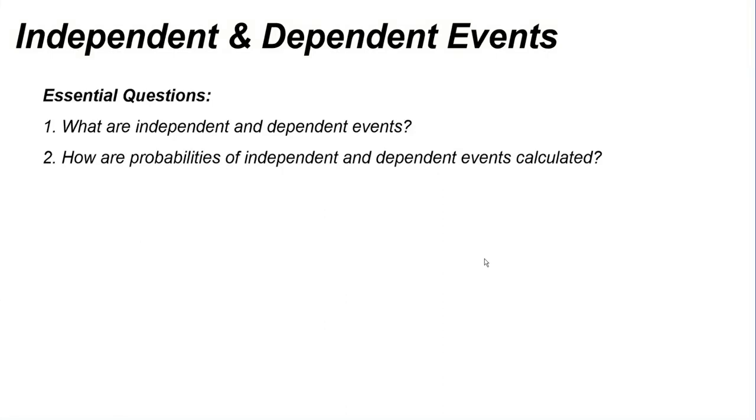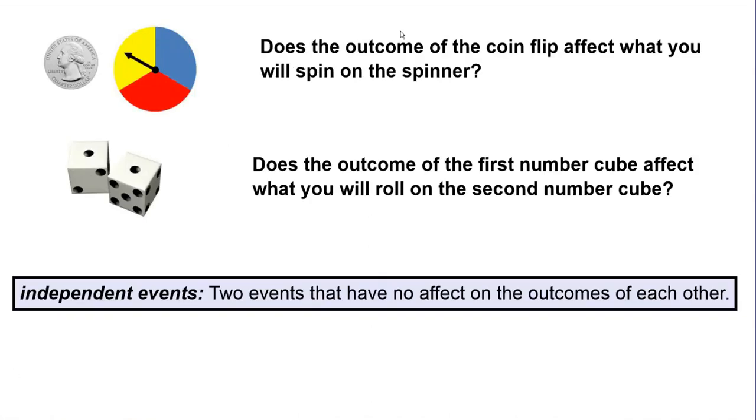In this video, we're going to wrap up our discussion of compound events when we talk about independent and dependent events. So what are independent and dependent events, and how are probabilities of independent and dependent events calculated? So what we're going to talk about is whether two or more events in a compound event have an effect on each other.